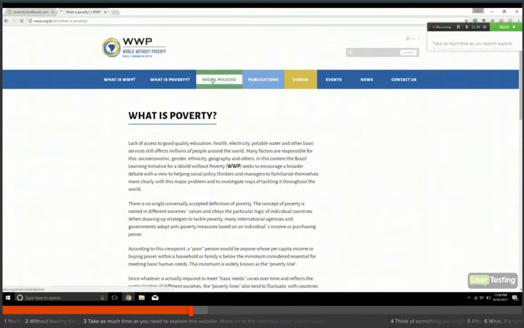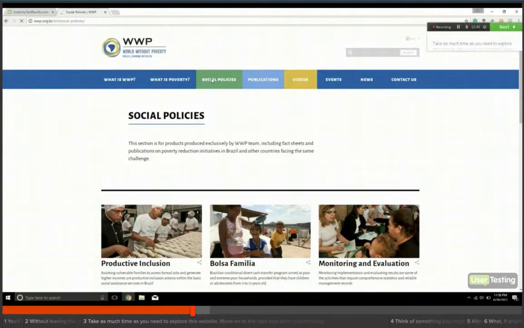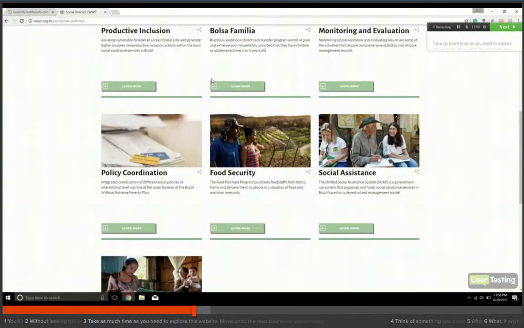Alright, let's see. So social policies. Like I said before, I was kind of assuming it would just zoom down to the place, and it kind of does. And I was kind of correct. It looks like with the photos, they only show the photos for some of the newer ones up at the top there. Assisting, food security.